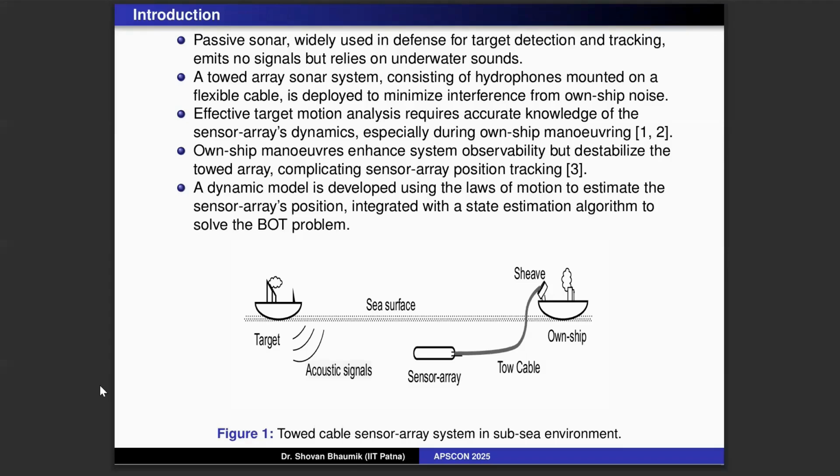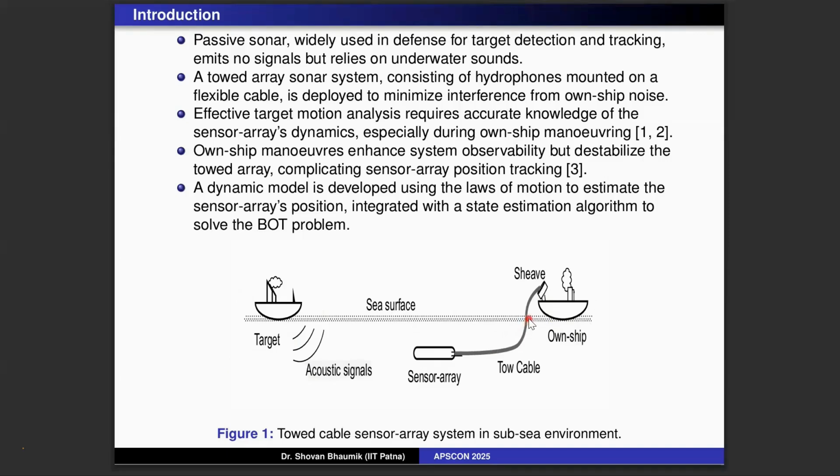Now, if we put this sonar near the ship, what will happen? It will pick up the propeller energy of the ship. If you put the sensor here, the ship propeller will move and the sensor array will take the noise and energy from it, and it cannot detect the target. Rather, it will detect the own ship. So it will be interference.